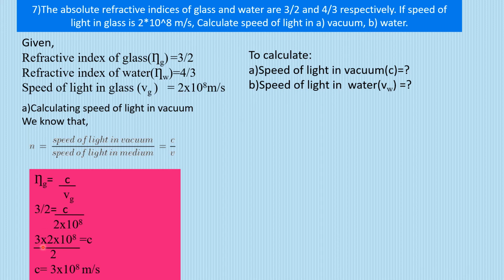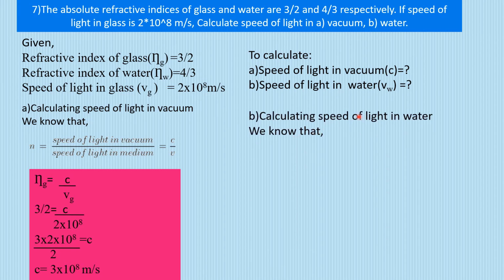Okay, so this 3 by 2 I wrote here, this was in the denominator, so cross multiply, the common numerator 2 cancels out, C is equal to 3 into 10 raised to power 8. Ma'am, what is C? I told you that whenever you consider speed of light in vacuum or in air, it becomes C rather than V. Okay, so speed of light in vacuum is 3 into 10 raised to power 8 meter per second. So the first part is done.